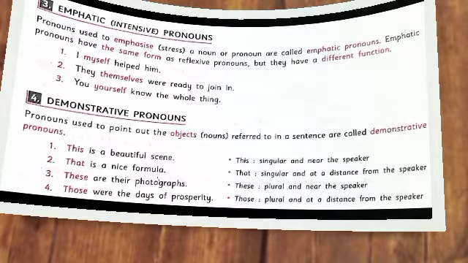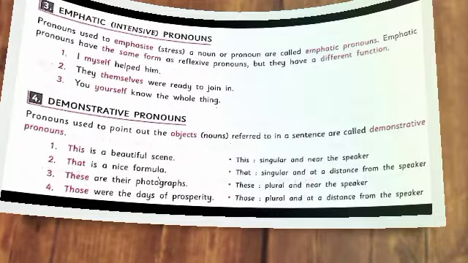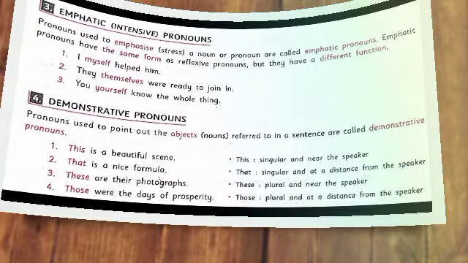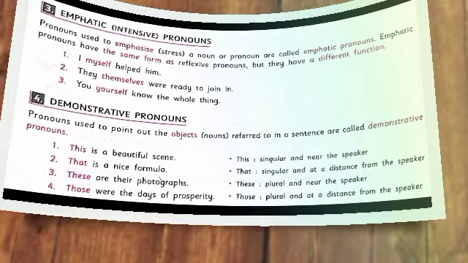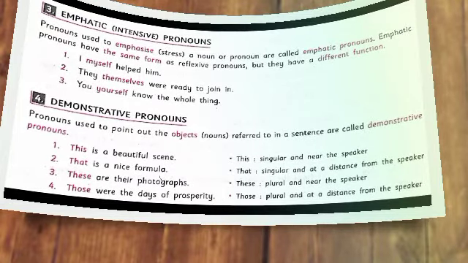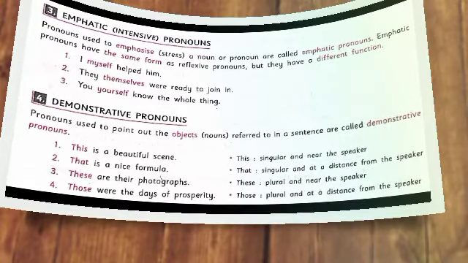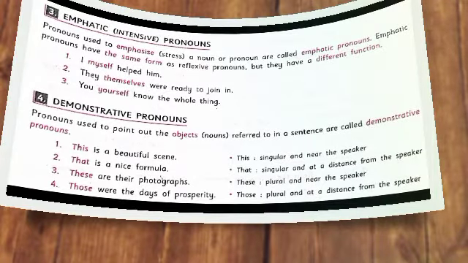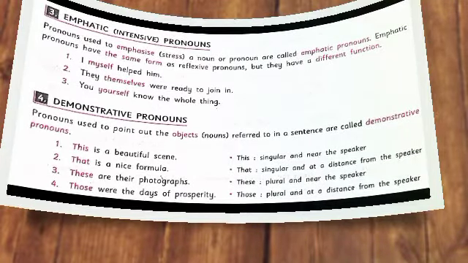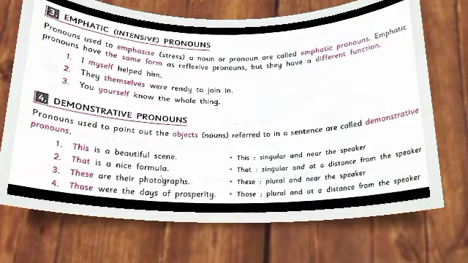Is it clear? Okay. The fourth kind of pronoun is demonstrative pronouns. They are used to point out or demonstrate the object referred to in a sentence. For example, this is a beautiful picture. That is a nice song. Here, this and that are demonstrative pronouns.